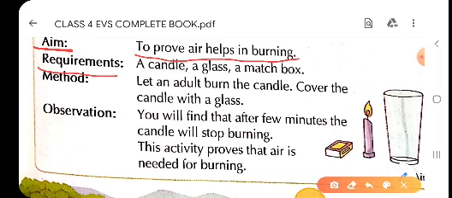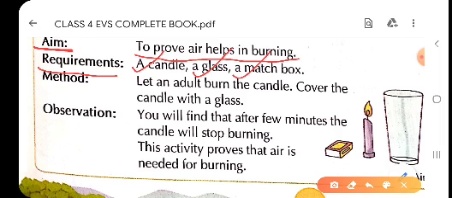Requirements. So whatever we need to do this activity are called requirements. You will write in front of this, as we need a candle, a glass, a matchbox for doing the practical or the activity. So children, as we are going to prove that air helps in burning, we need a candle, a glass and a matchbox.